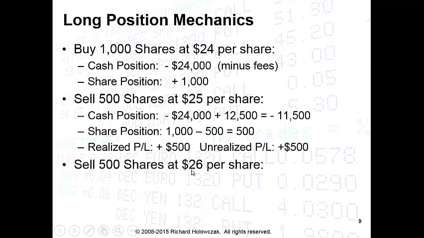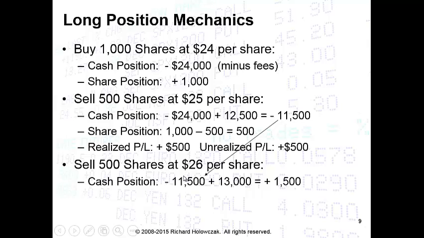Now let's assume the market's moved up even further, let's say to $26 a share, and we decide we want to take profit again. We're going to sell the remaining 500 shares. And so what do we get? For our cash position, it was minus 11,500. We add the 13,000 we get from selling 500 shares at $26 a share, and that now gives us a cash position of positive 1,500.